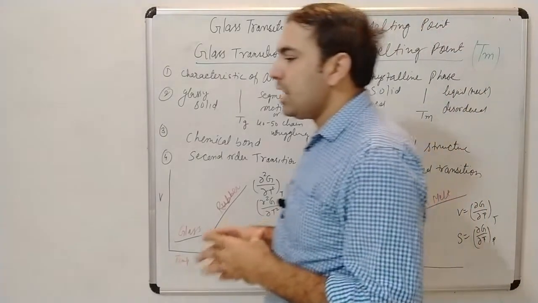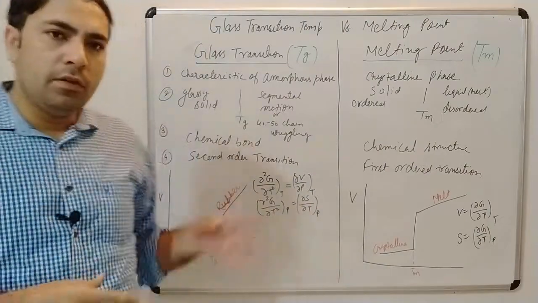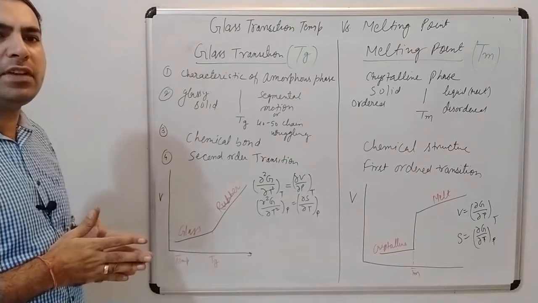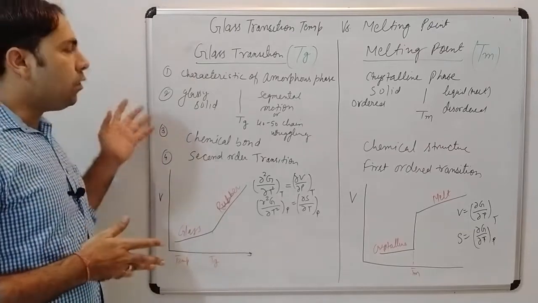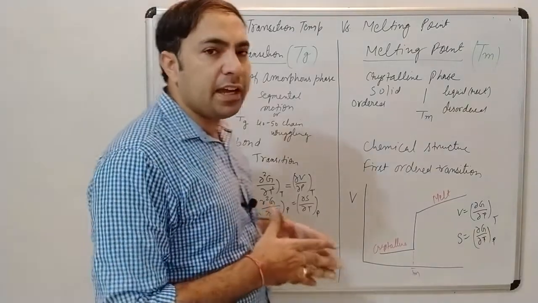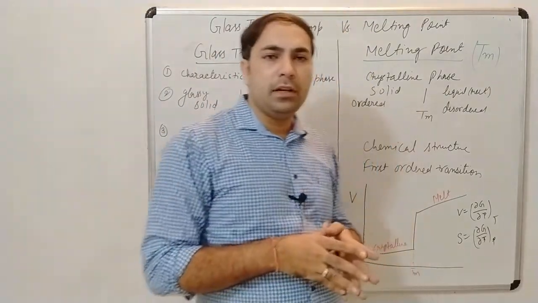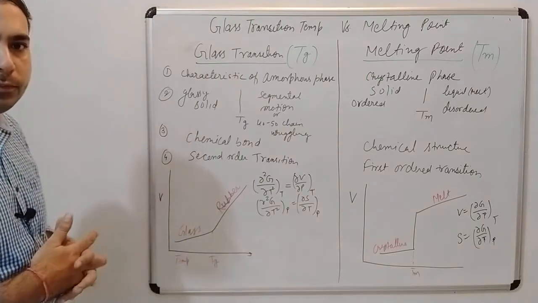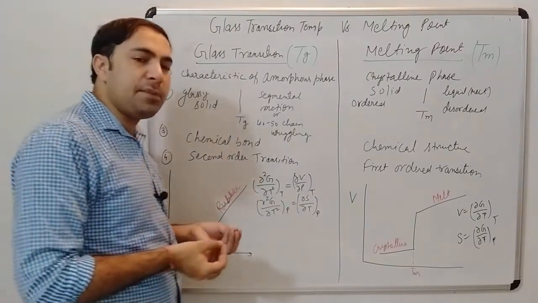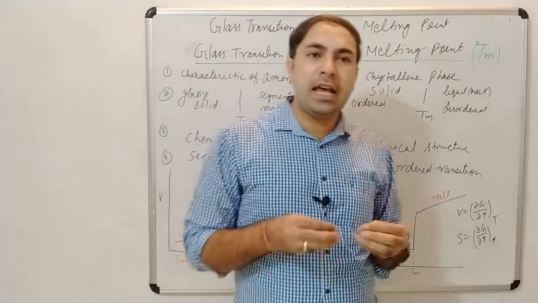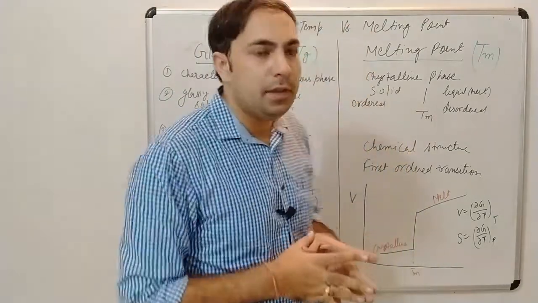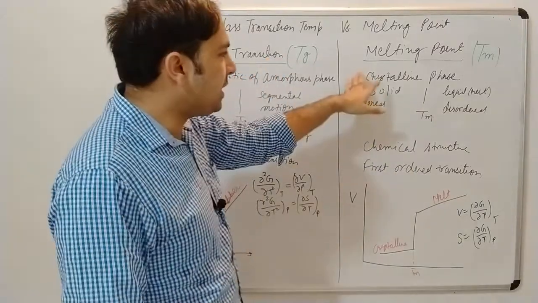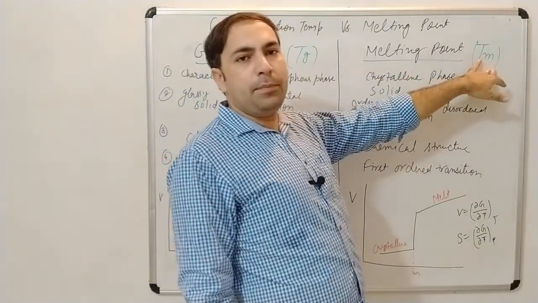Now we have already studied glass transition temperature and melting point. Now we will see how melting point differs from glass transition temperature. Glass transition temperature is the characteristic of the amorphous polymer, whereas melting point is the characteristic of the crystalline polymer. In the semi-crystalline polymer, melting point and glass transition temperature both are present. But in the 100% amorphous polymer, the characteristic is glass transition temperature, and for the 100% crystalline phase, melting point is the characteristic.